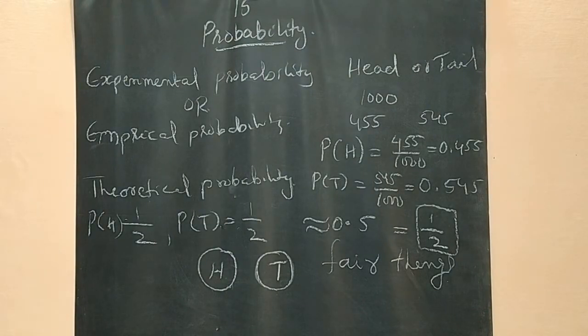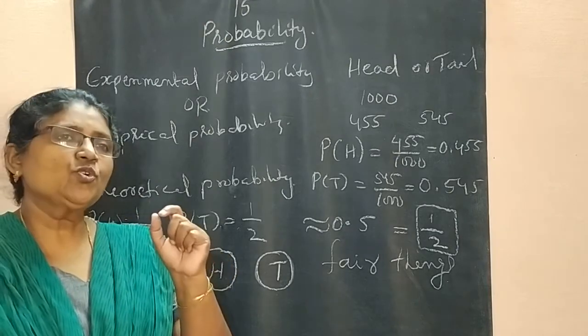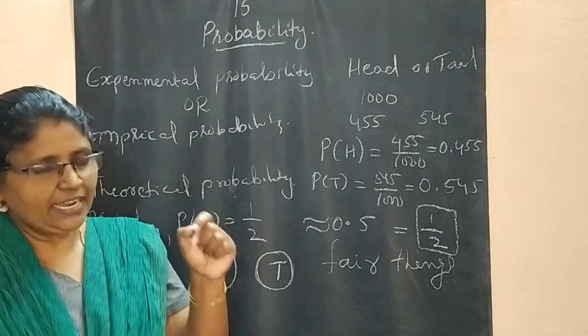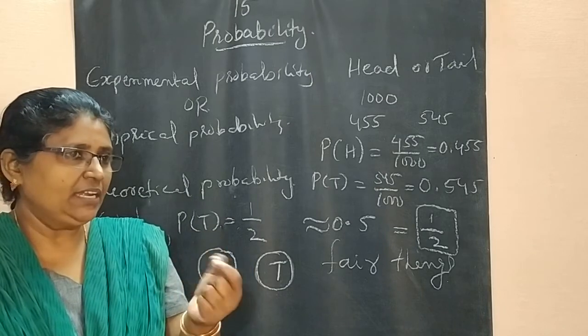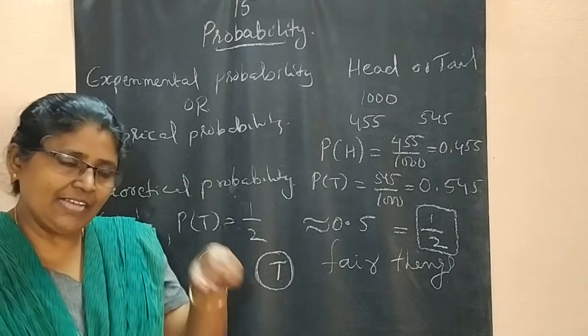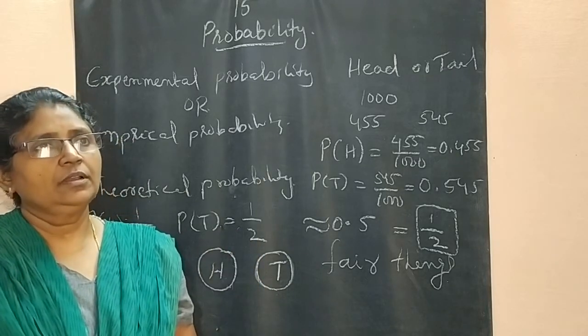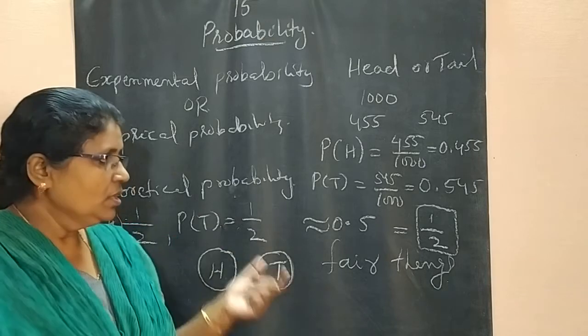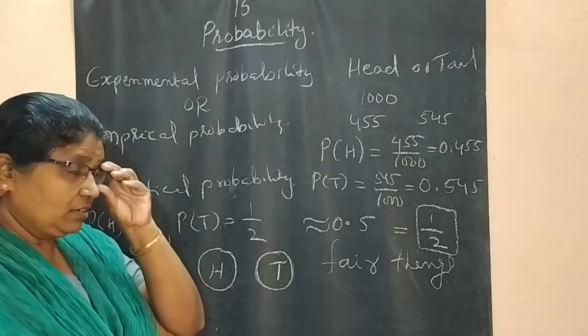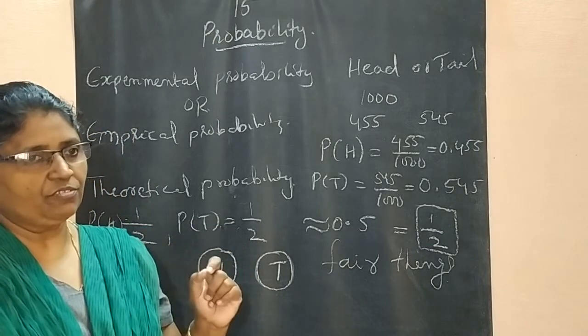Suppose that particular coin is not symmetrical. On one side its weight is more. Then automatically that side only will fall if we toss a number of times. Because of that, we always have to use a fair object or fair thing.